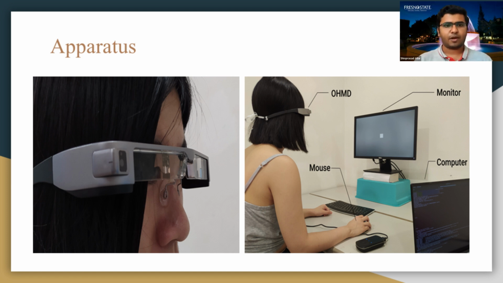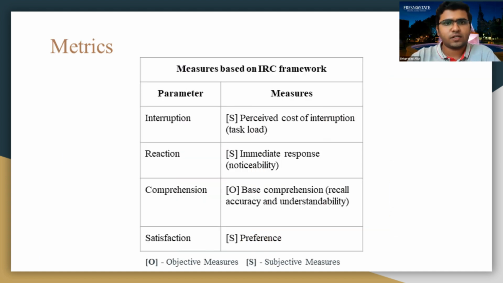So in the research, the apparatus shows that the smart glasses used here are Epson BT300, and there are 4 studies, and there are 2 types of settings. One is the control setting and one is the realistic setting. On the right, the apparatus shows the control setting. So coming to the metrics, the measures are based on the IRC framework.